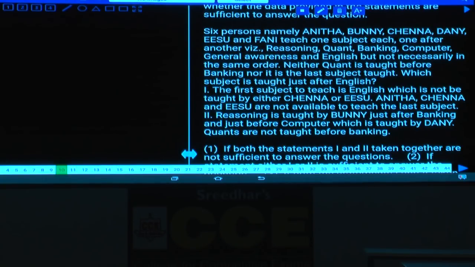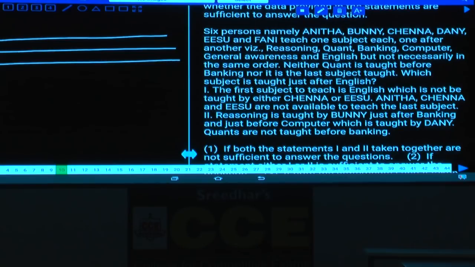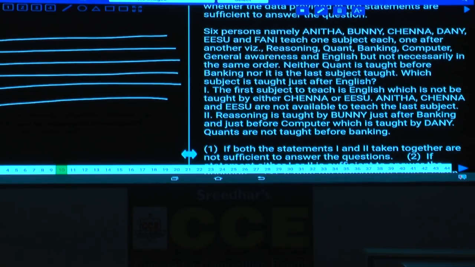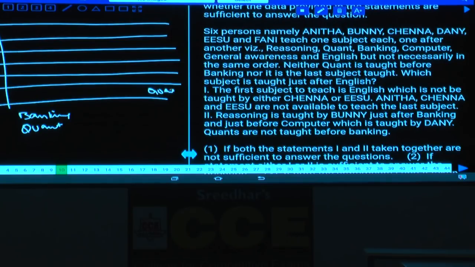Now how many persons are there? There are 6 persons, and these 6 persons are teaching 6 different subjects. Now we need to find out which subject is taught after English, isn't it? Then the general condition is given. What is the general condition here? Neither is quant taught before banking. That means quant is after banking. And quant cannot be the last subject, isn't it?